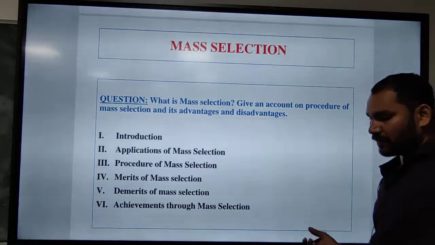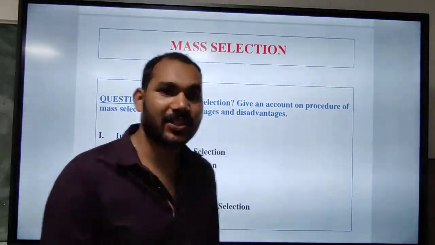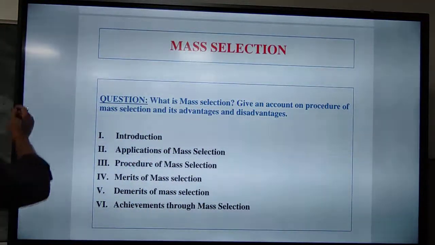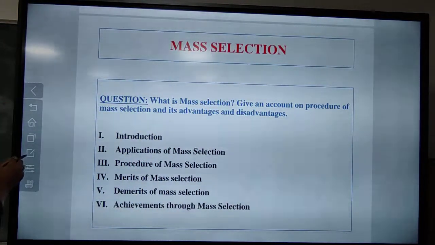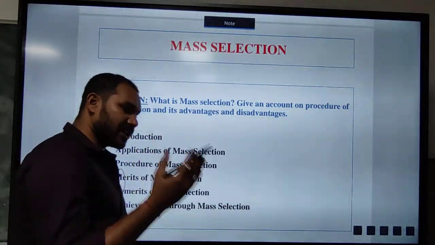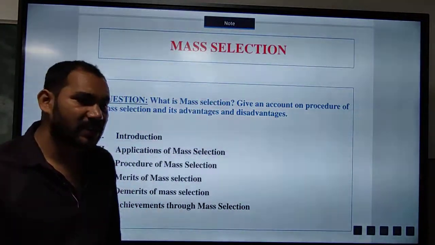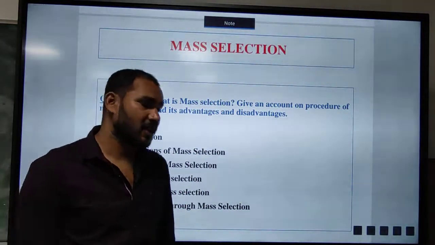So already we have discussed what is pure line selection, and now we will discuss mass selection. And we know this mass selection is very important for the objective-based questions asked in ICAR examinations as well as different UGC NET examinations.